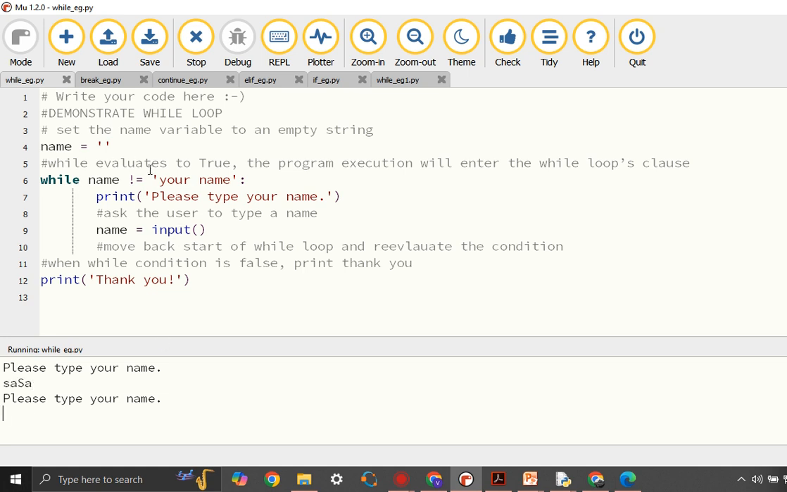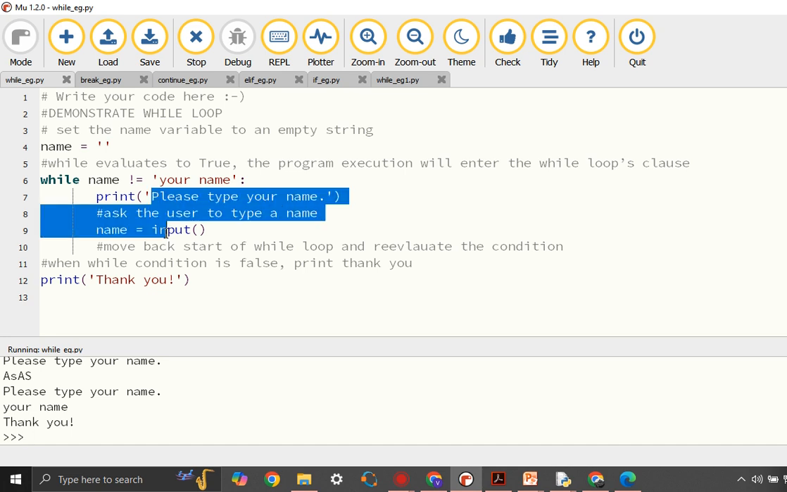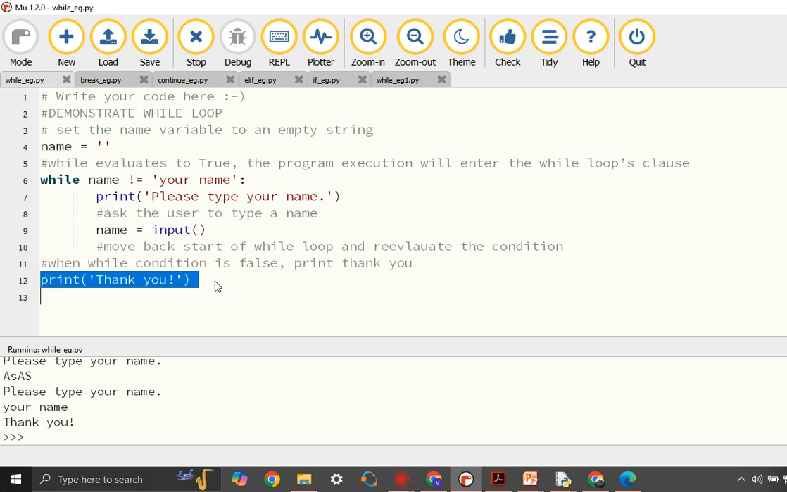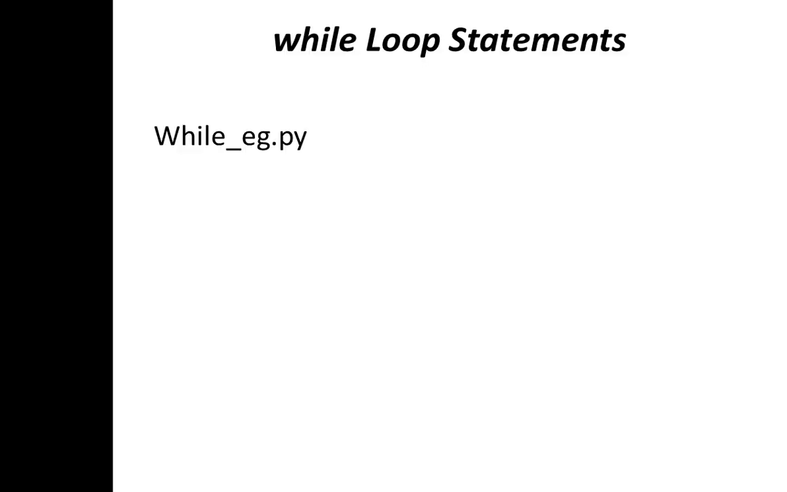You can see that it again goes back to the while condition. Since this condition is not satisfied, I have given a value which is not equal to your name. So again I'll give something. So it will keep executing this while loop until the condition is satisfied. Now let's say I'll give your name. Since now name is not equal to your name is not satisfied, this condition is false, it comes out of the while loop and it prints this line, which is thank you, which is outside the while condition.